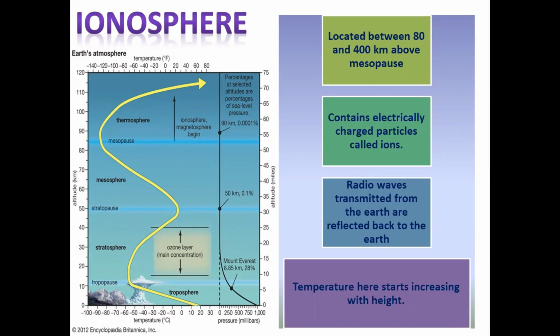So, what happens in this layer? It contains electrically charged particles which are known as ions, and hence it is known as ionosphere. So this is a magnetosphere also. Why is it important? It is important because it contains electrically charged particles, and all the radio waves transmitted from the earth are reflected back to the earth. That's why it is important.